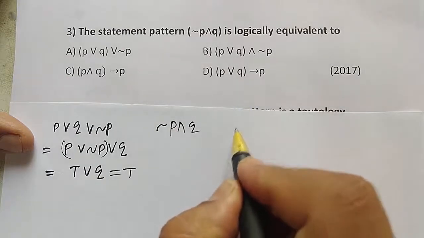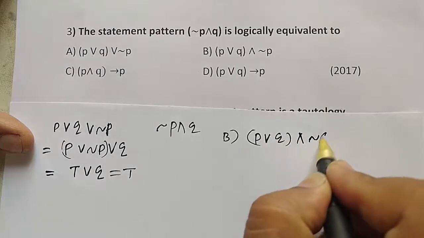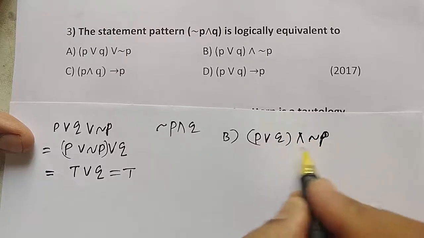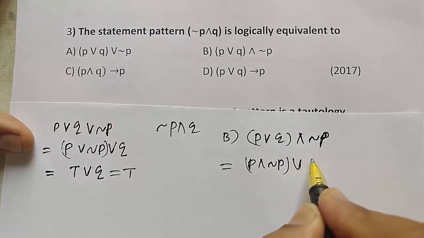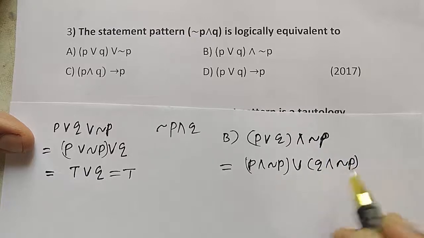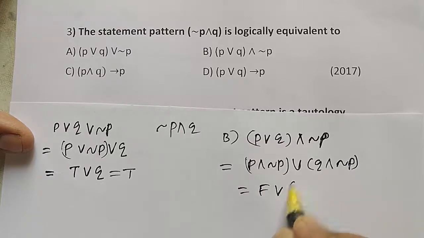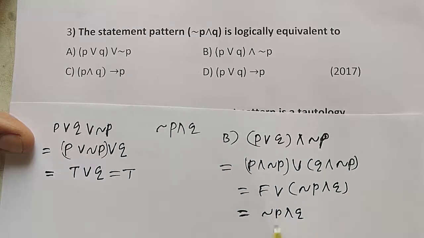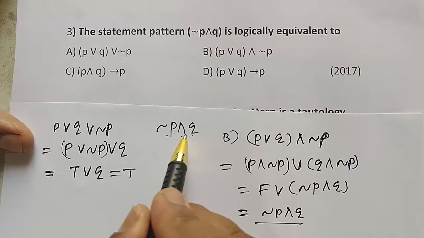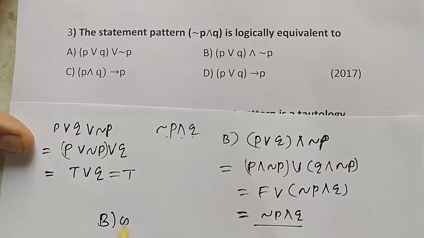Option B, P or Q and negation of P, and therefore by distributive law this is equal to P and negation of P or Q and negation of P. By complementary law, P and negation of P is false, or negation of P and Q, it is equal to, by identity law, negation of P and Q, which is equivalent to the negation of P or Q. Both are the same. Therefore, option B is correct.